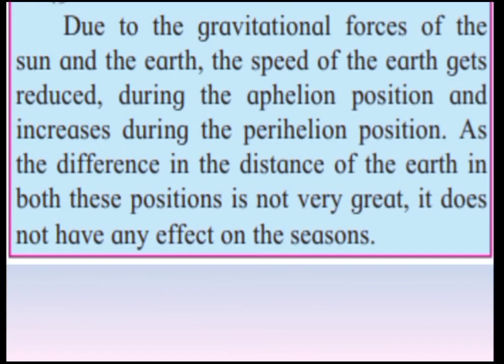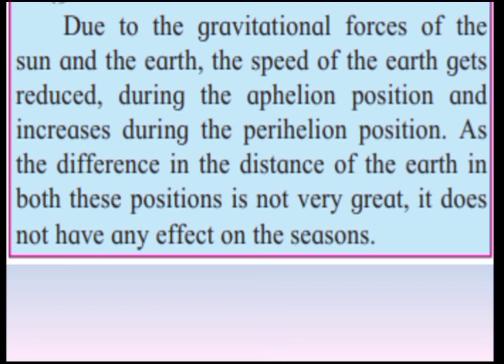Now we have a small part that is given to you to know, which is very important. What is it? Due to the gravitational forces of the sun and the earth, the speed of the earth gets reduced during the aphelion position. Now what is the aphelion position?